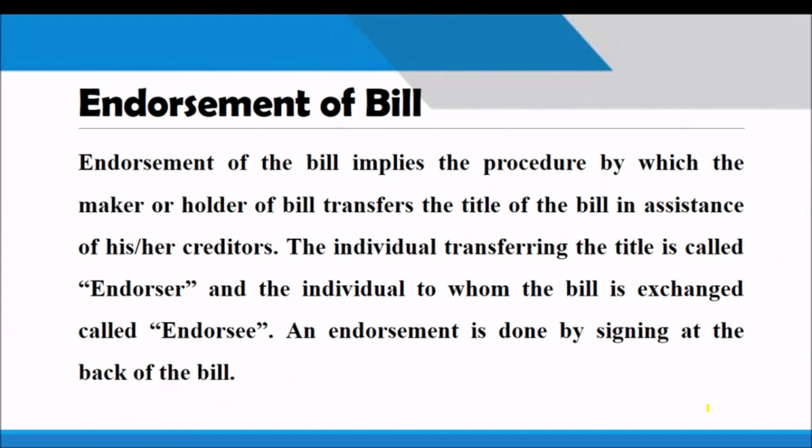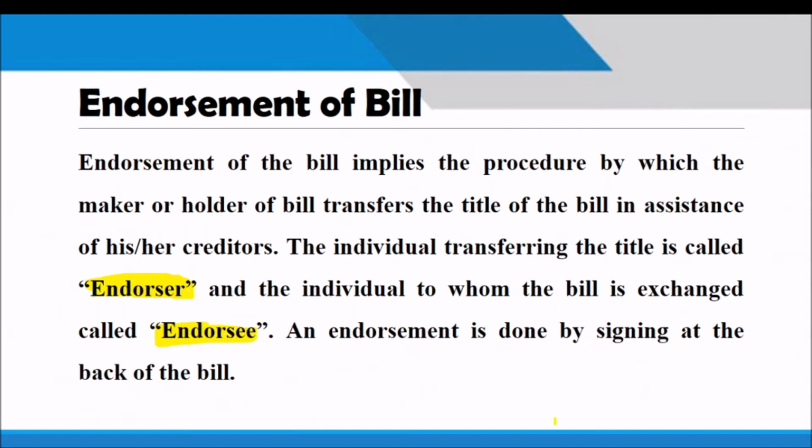The endorser is the person who transfers the bill of exchange to a third party. So remember, the endorser is the person who transfers the bill, it will be the drawer, and the one to whom the bill of exchange is transferred is known as the endorsee. The endorsee is the person who collects and receives the bill.